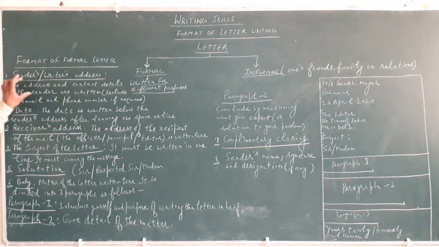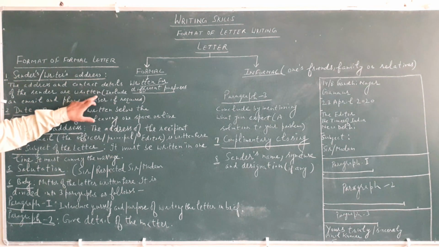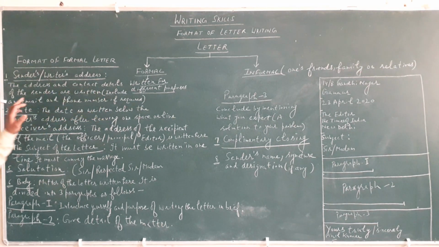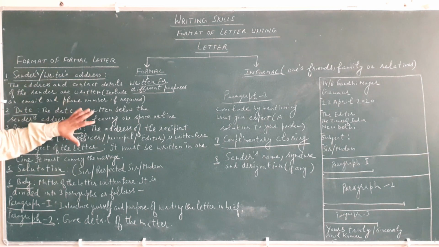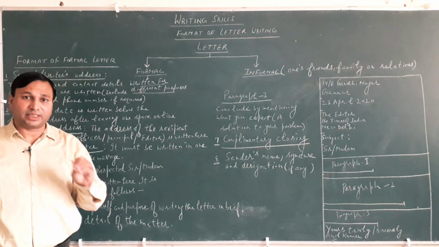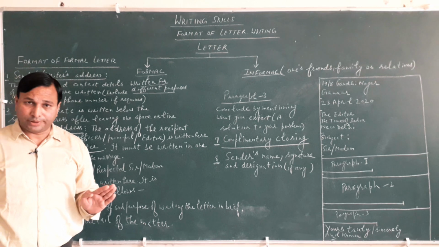You may include an email and phone number if required, or if it is asked in a question paper, otherwise there is no need.